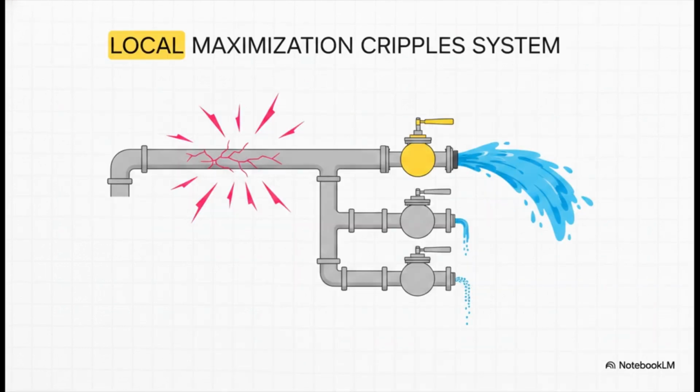But here is exactly where the contradiction takes hold. As one valve opens wider to capture more flow, it alters the physics of the entire pipe. One valve's maximum utilization literally forces the others to operate at a lower capacity. The other 2 operators see their flow drop even further, so naturally, they respond in kind. They open their valves to the maximum. By trying to maintain their own output, they collectively shrink the overall output of the entire network.